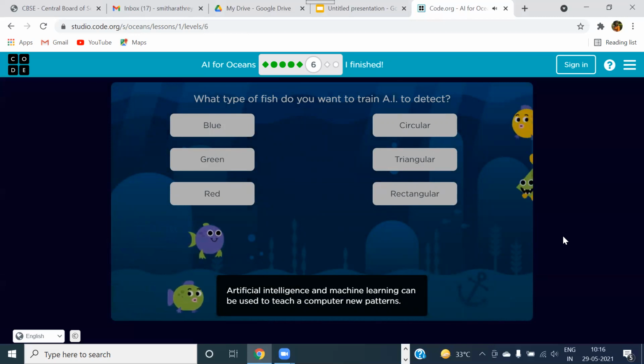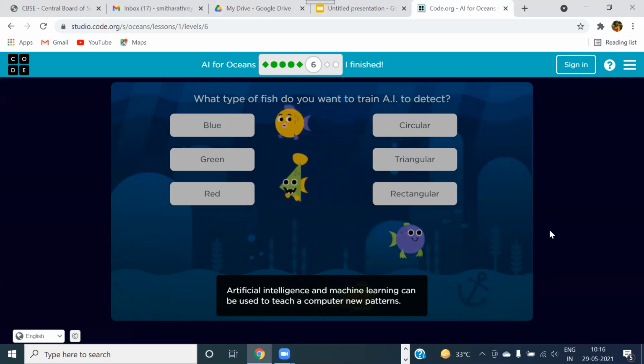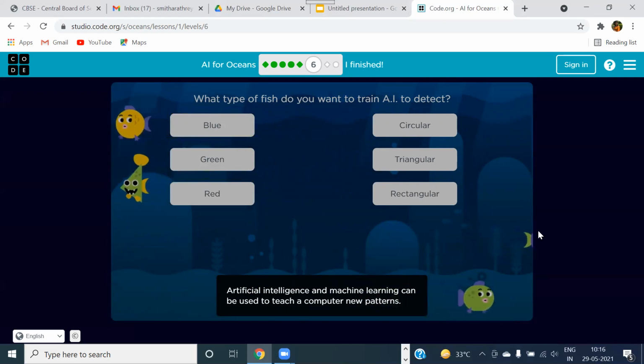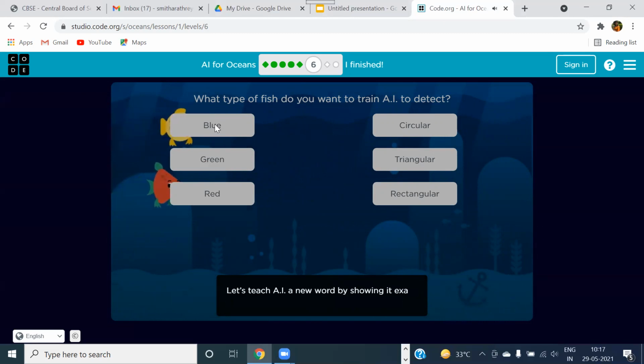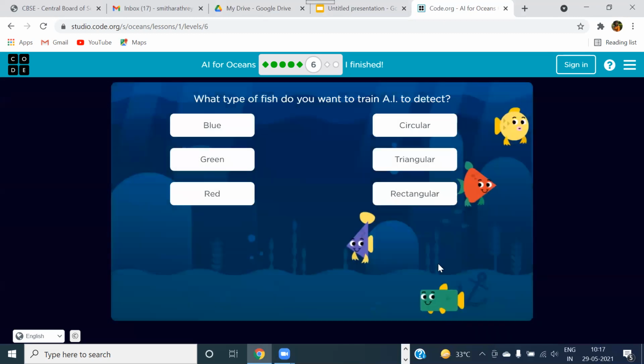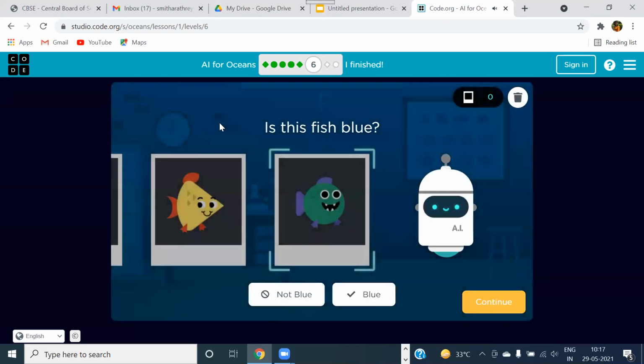Now, what type of fish do you want to train AI to detect? Here we have 6 options: blue, green, red, circular, triangle, and rectangular. Let us go for any one option. You can go for each option whenever you play in the class. I'm going for blue now. We are going to teach AI a new word by showing it examples of that type of fish. What is the category that we are going to select now? Obviously, it is blue color, so I'll select blue color here.